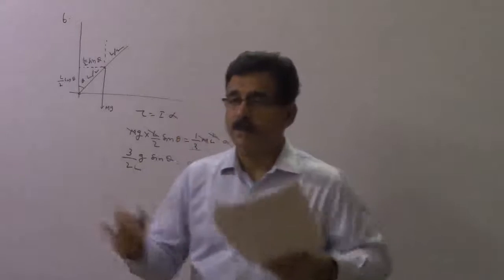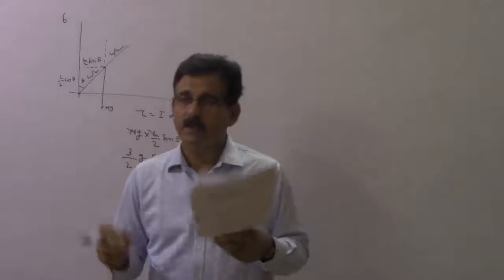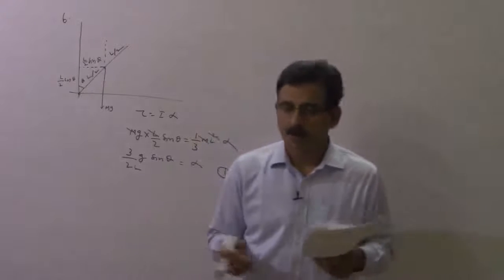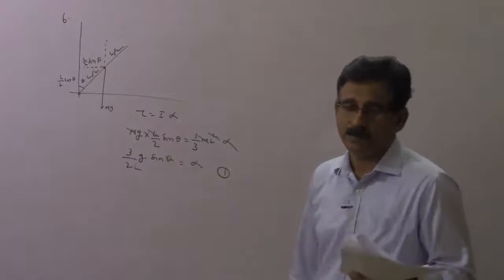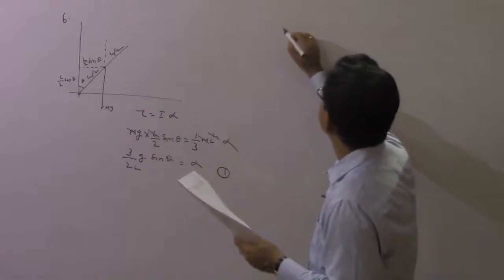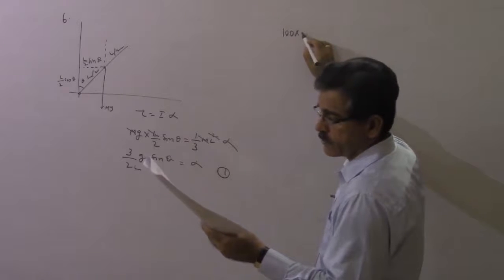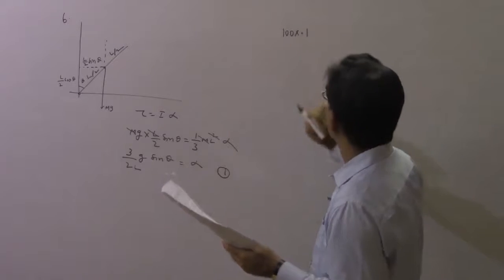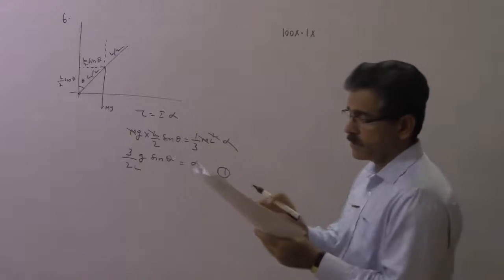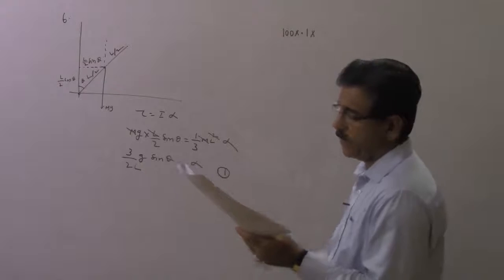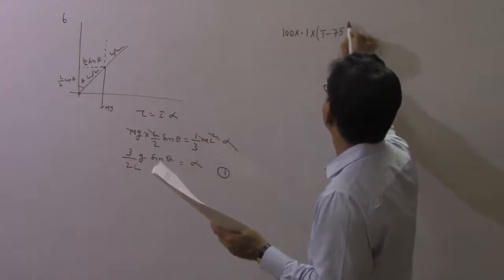Now, who is losing the heat? The copper ball. Who is gaining the heat? The calorimeter and the water. Heat lost is equal to heat gained, the law of mixtures, the principle of calorimetry. 100 gram of the ball, specific heat is given to you, that is 0.1 calorie per gram degree Celsius. Delta theta: the final temperature is settled at 75, so it has lost heat, T minus 75.